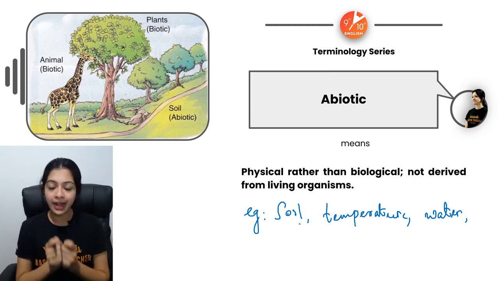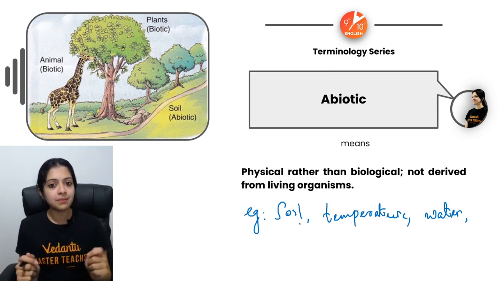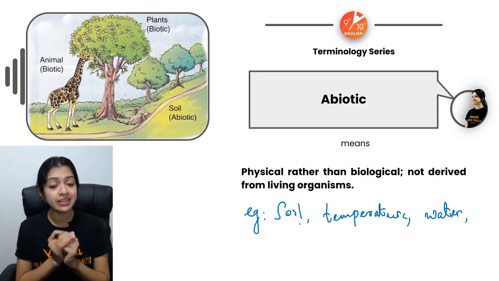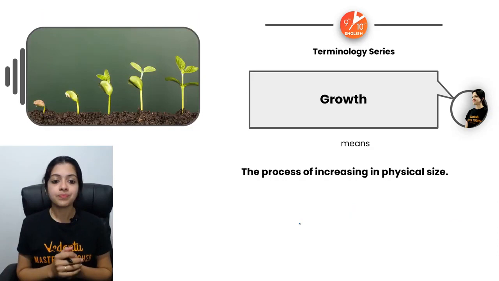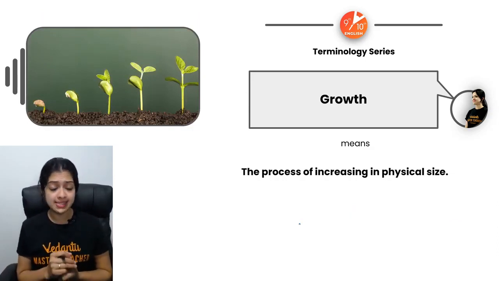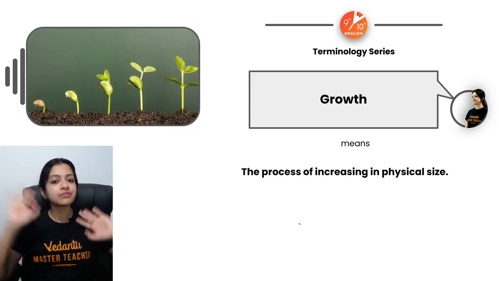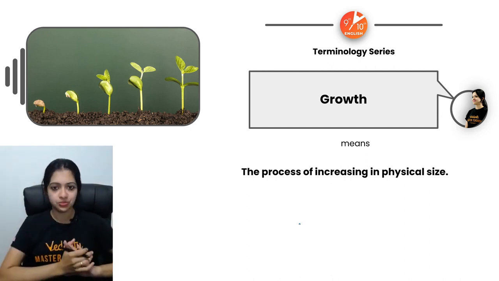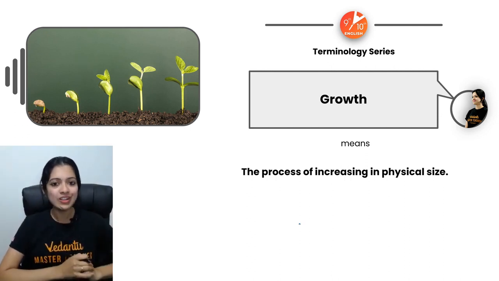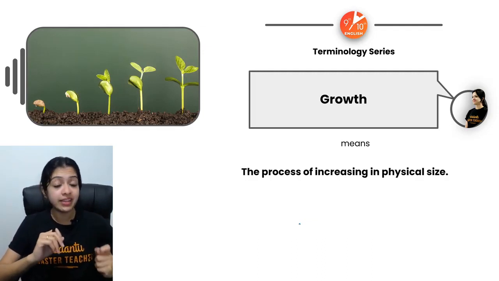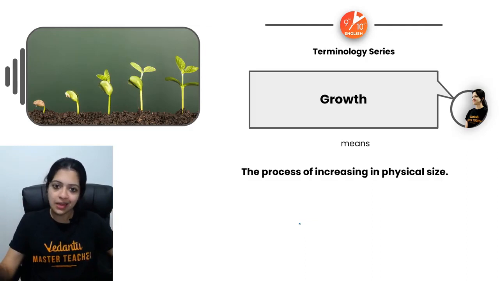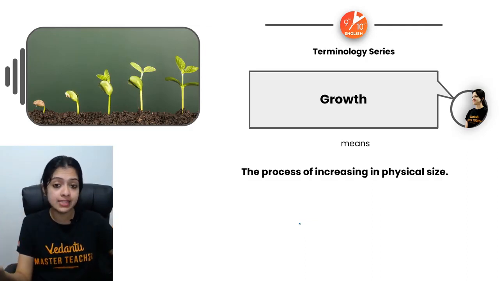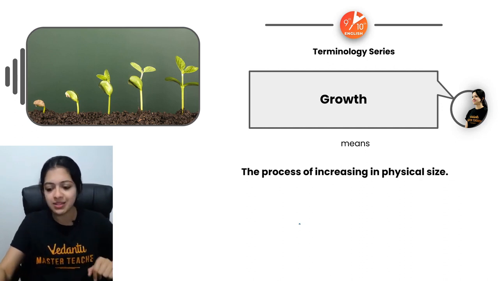So basically coming back to what an ecosystem is, biotic and abiotic factors interact with each other to form our ecosystem. All right. Now, growth. What is this? The process of increasing in physical size. Simplest definition. This is what we call growth. So it's one of the defining features of living organisms. Not everything which can grow can be said to be living, but all living organisms certainly have the ability to grow. There's a huge difference between the two statements that I said.